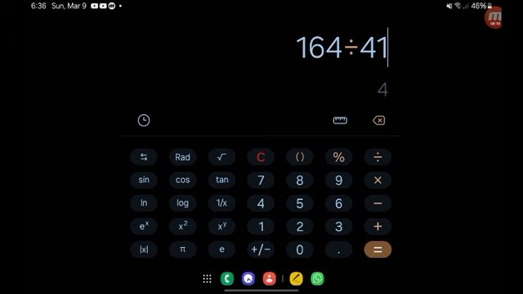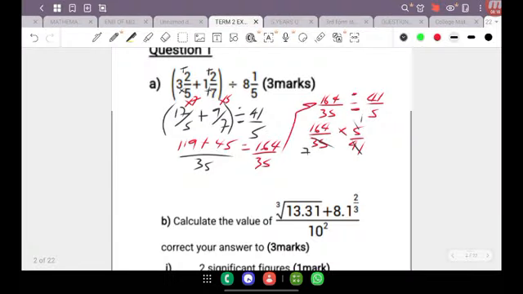It goes exactly into 164 4 times. So we can go ahead and cross that 41 out, put 1 here, cross that 164 and put 4 here, and so your final answer then will work out to be 4 over 7.